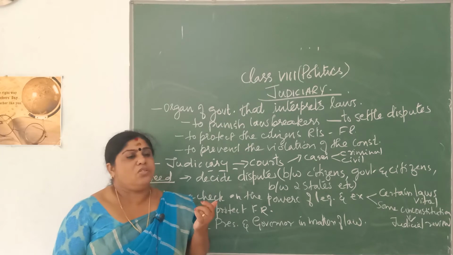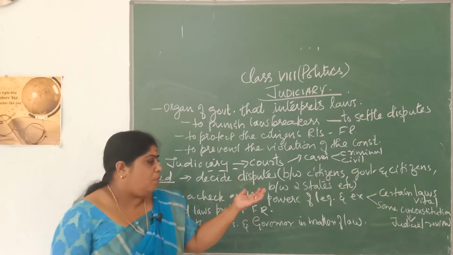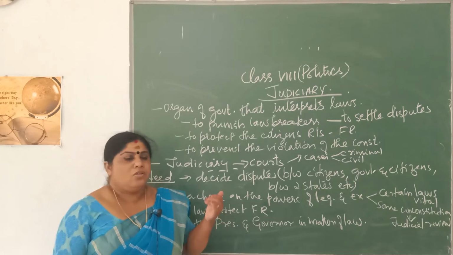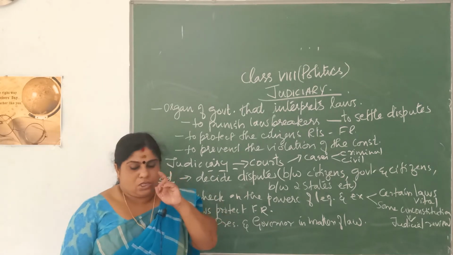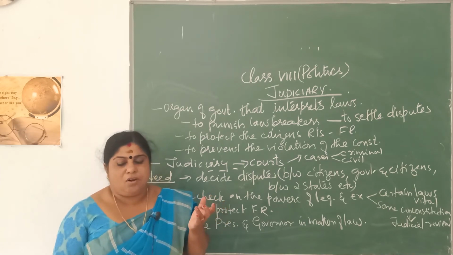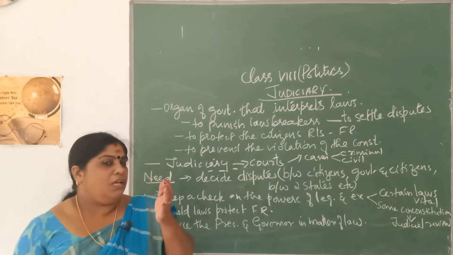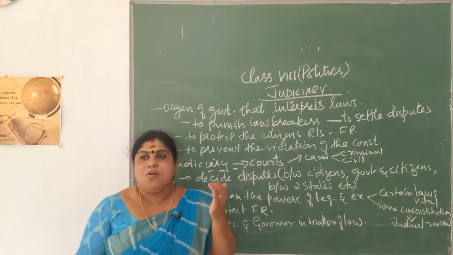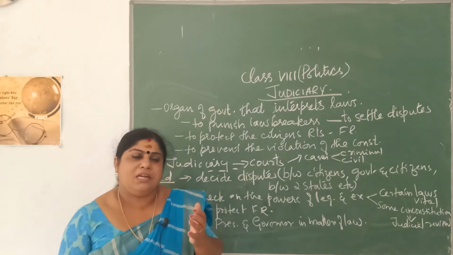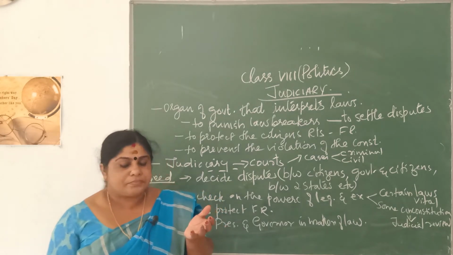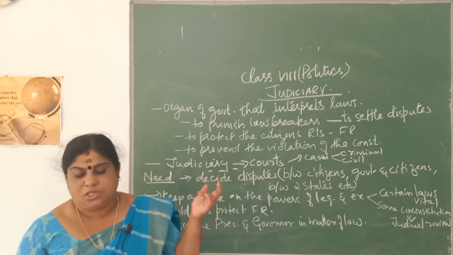So, what is original jurisdiction? This you will be coming across when you learn about the different levels of court. Original jurisdiction means the court has control over the cases, and only certain cases can be handled by certain levels of court. That is called original jurisdiction.